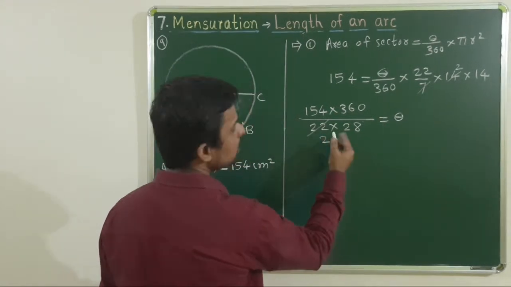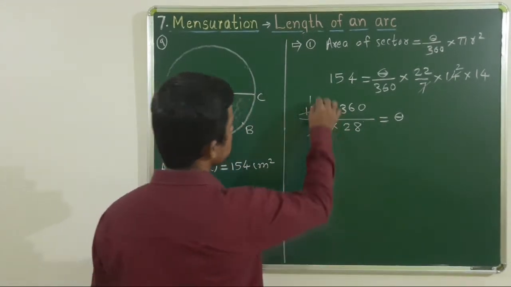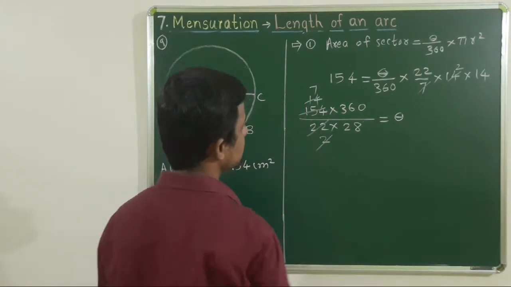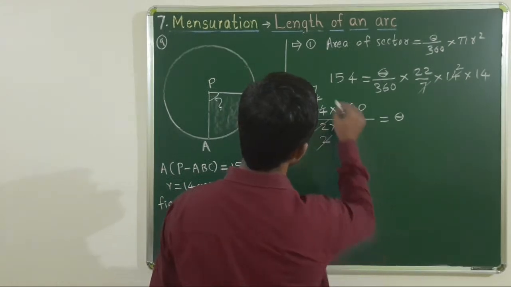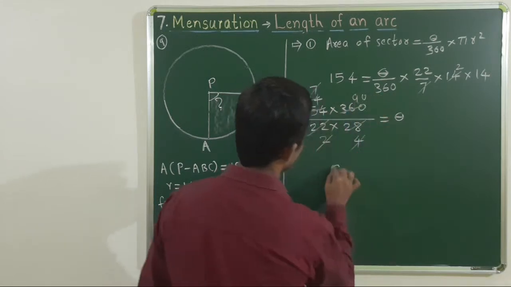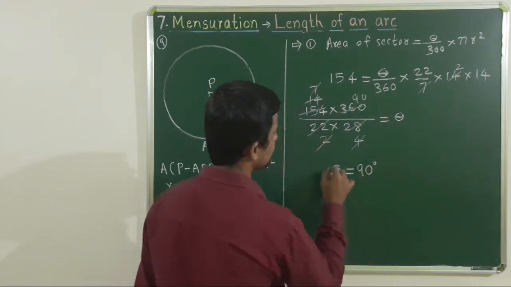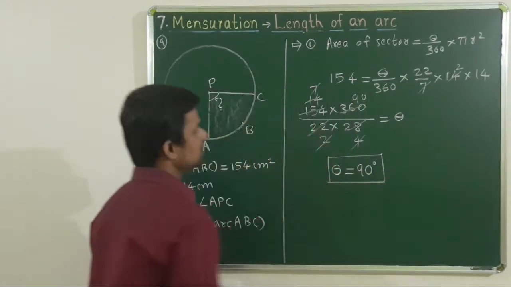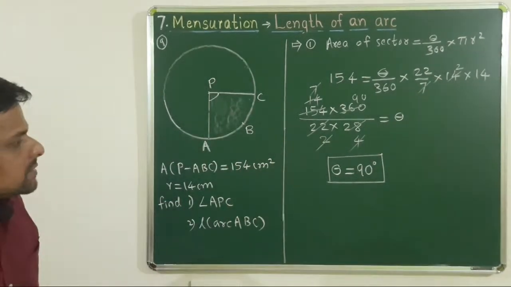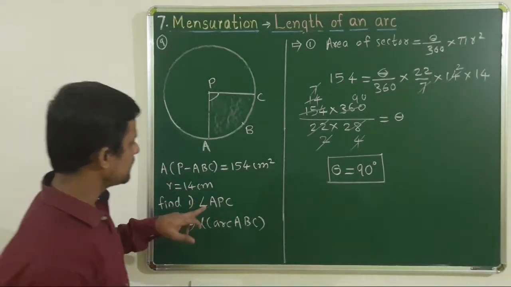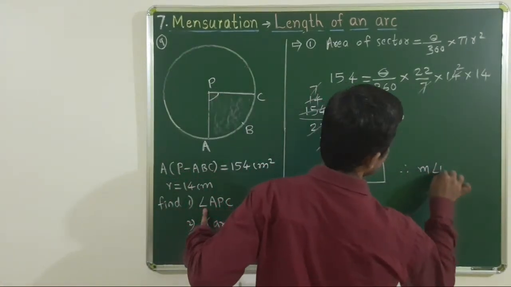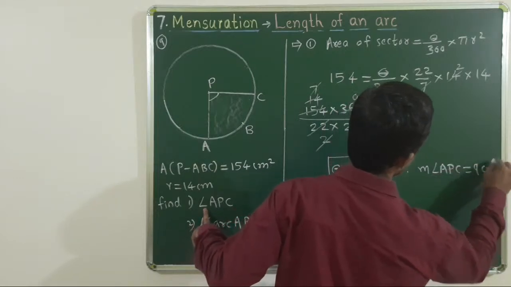11 चा भाग जाईल, 11 दुने 22, 11 चूक 44, 7 चा डायरेक्ट 7 चा पण गेला असता, 7 चूक 28, 9 चूक 36. Therefore theta is equal to 90 degree. Means measure of that central angle is 90 degree. That central angle चं माप 90 degree एवढं असेल. Means angle APC is 90 degree. Hence measure angle APC equal to 90 degree.